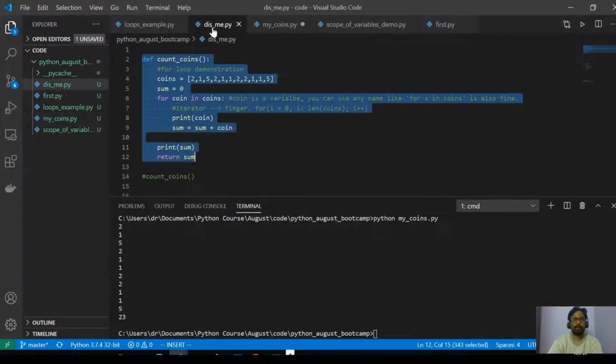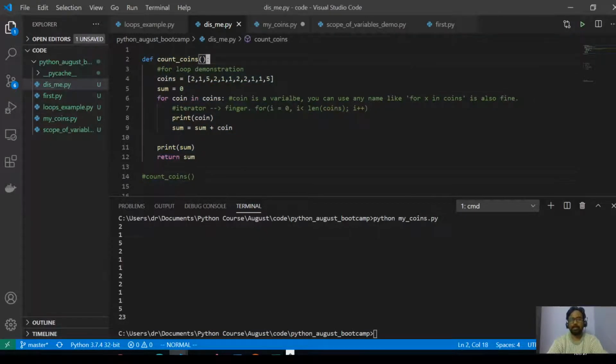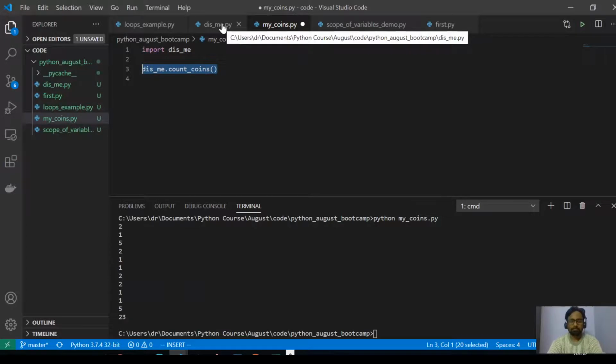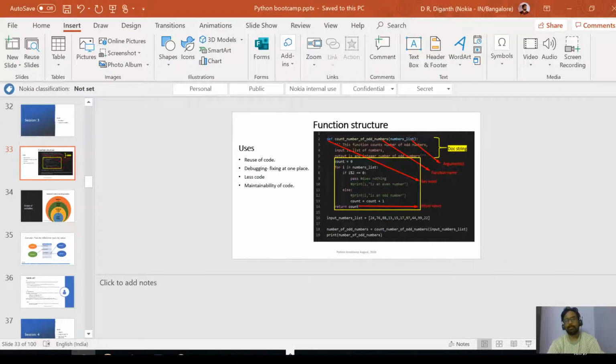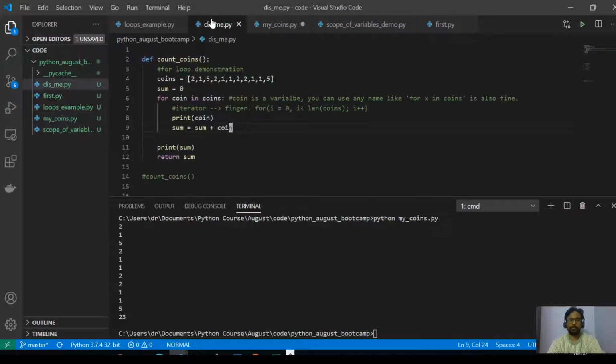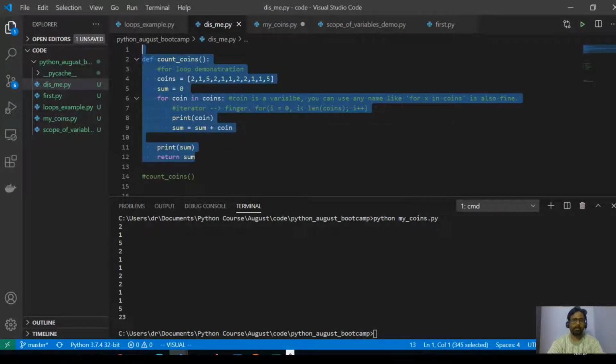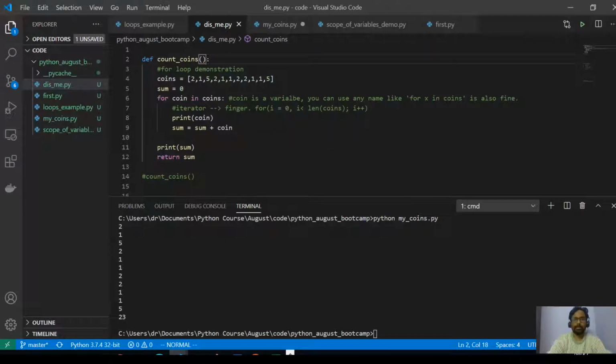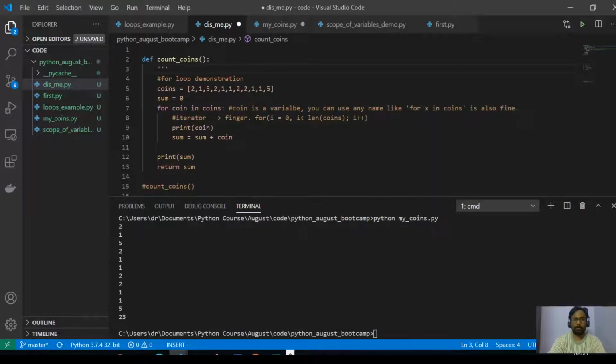Say, for example, there was a bug in the teacher's code. Now she doesn't need to fix it in all the 60 places or all the 40 places wherever the bug is. She can fix it in one place. That means maybe one of the coins was not counted. She can fix that bug, and it will simply start working, and it's very easy to make the changes. So, maintainability of the code, yes, because only one person is maintaining it, and there is no extra cost to maintain. In order to tell what this function does, the teacher would write a doc string.